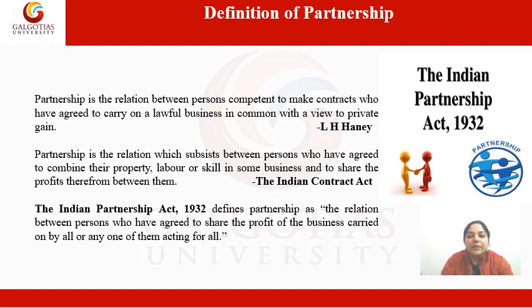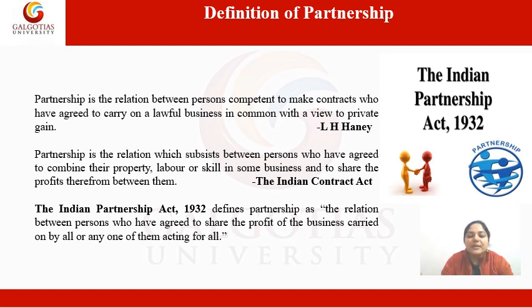And then the third definition is given by the Partnership Act 1932. According to this act, the relation between persons who have agreed to share the profit of business carried on by all or any one of them acting for all. So according to this act, partnership is relation between two or more persons who agree to share profit and agree to bear risk of the business carried on by all.